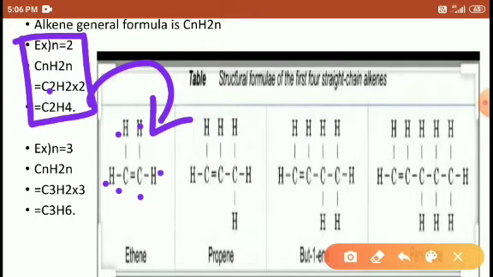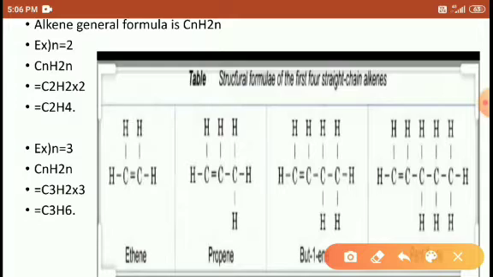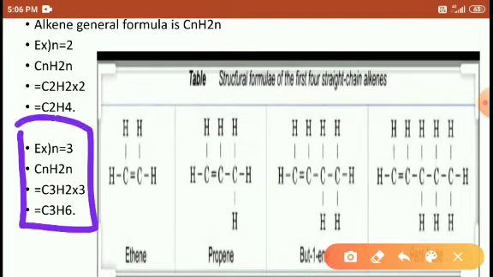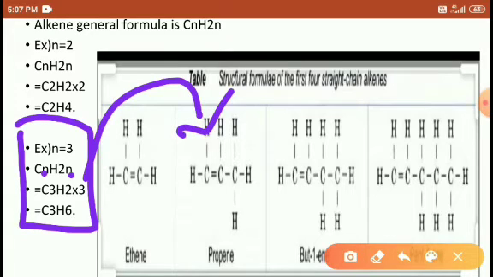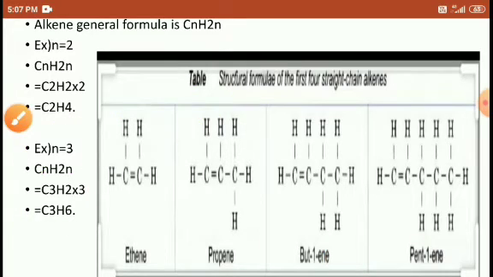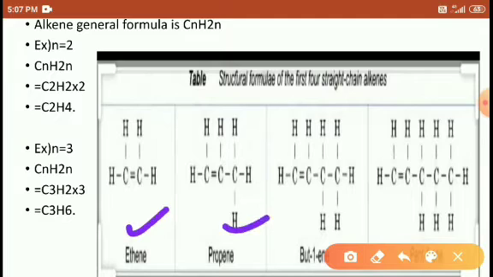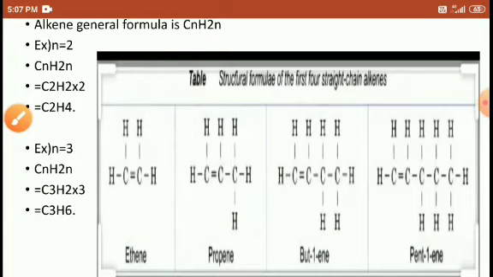C2H4, right? In place of n, substitute 3. C3. In place of n, substitute 3 here also. Then C3H6, the structure is here. This we call propene, right? How we name this one, we will discuss in the nomenclature or naming, students, right?